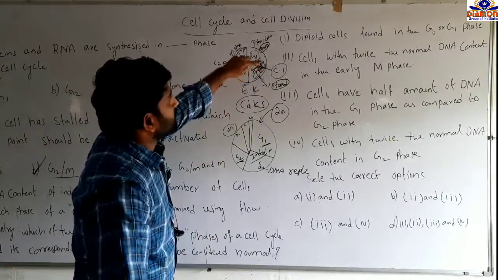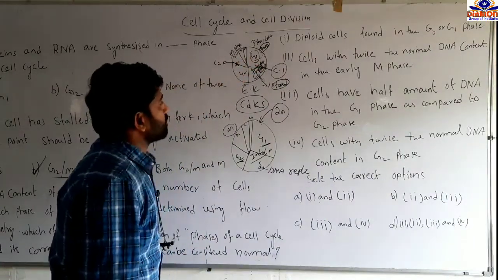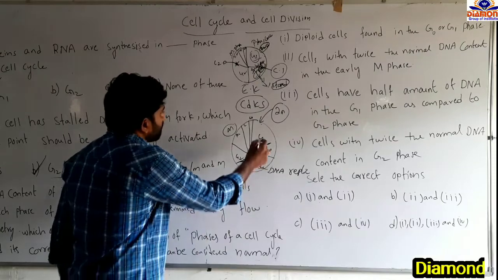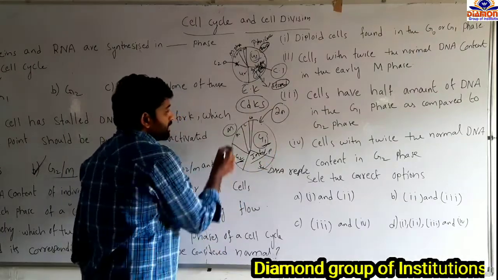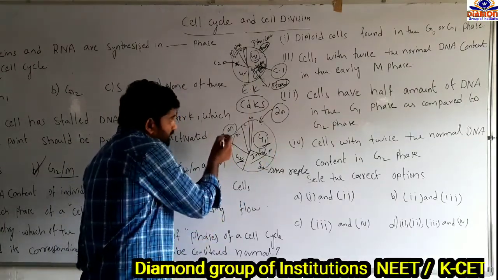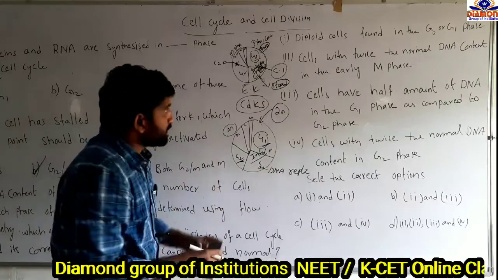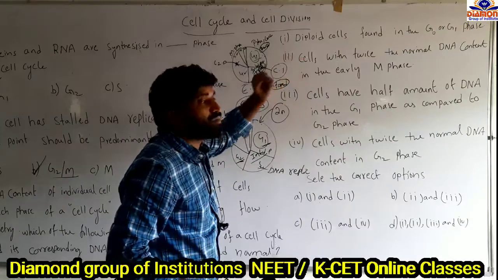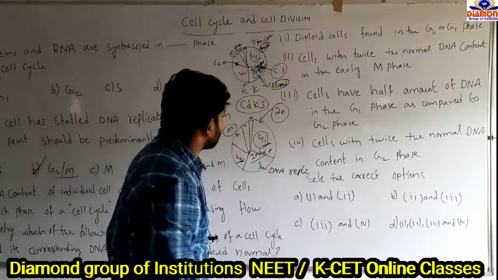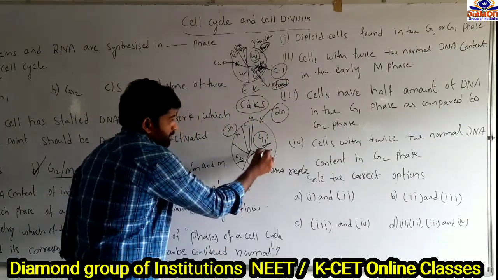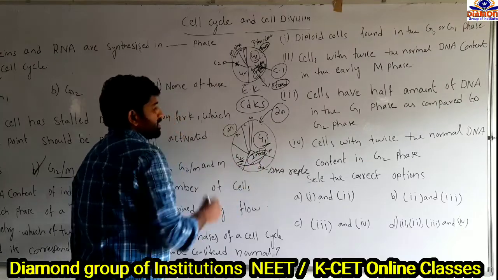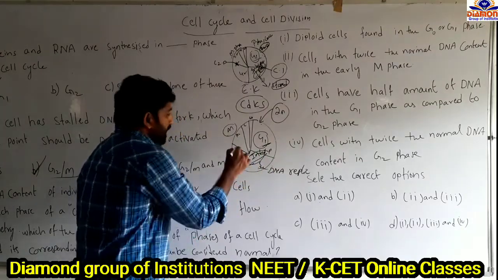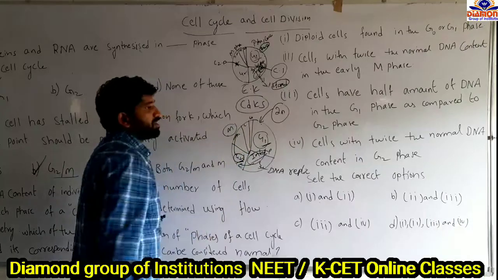Compared to the G1 phase, in the early M phase the amount of DNA, not the chromosome number, is doubled in the S phase. That's why the same amount of DNA is seen in the G2 phase, and the same amount of DNA is seen in the M phase also.